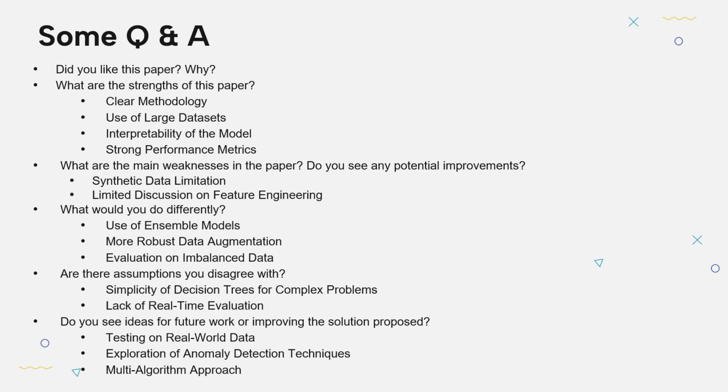Or maybe more robust data augmentation. I would implement data augmentation techniques to make the synthetic data more representative of real world financial transactions, adding noise or variability to better simulate actual fraud behaviors.